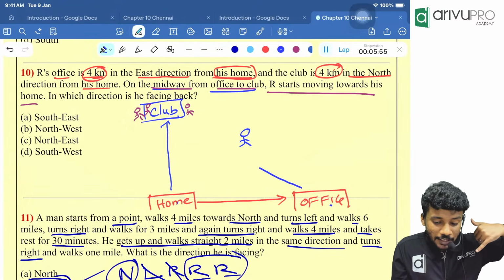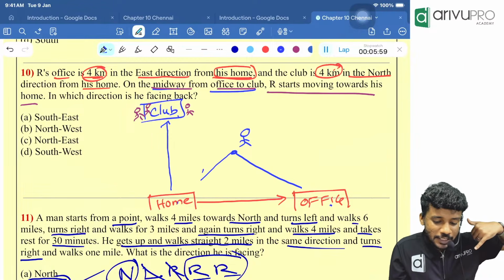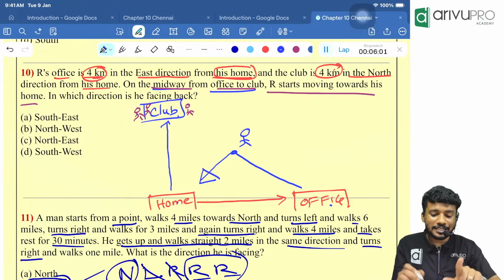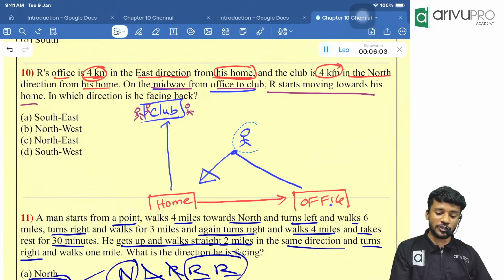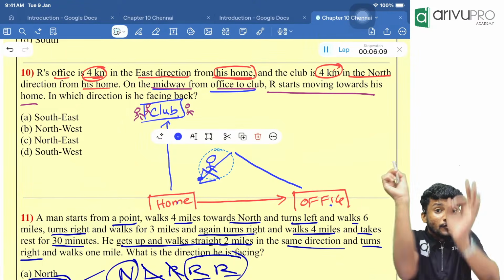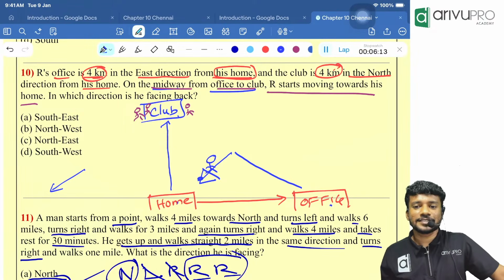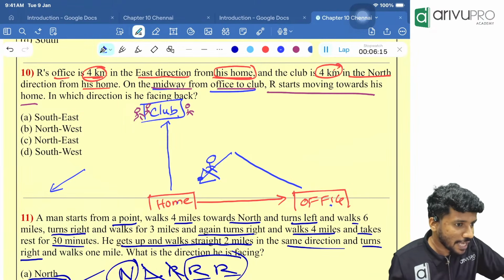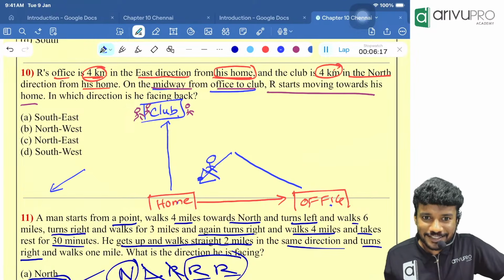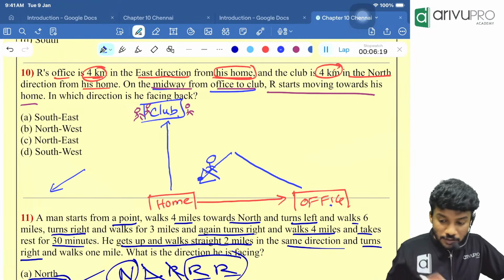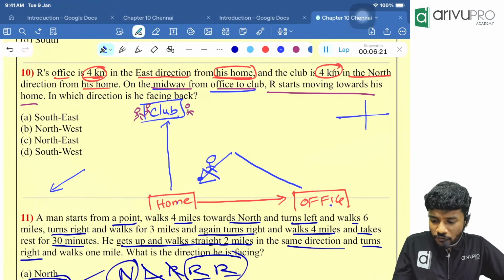From here, he came here. Then he moved towards the house. That means which direction will he be moving in order to go to his house? He should be moving in which direction? This is what direction? In between south and west. What is there? Southwest. If you have doubt, draw the general formula.